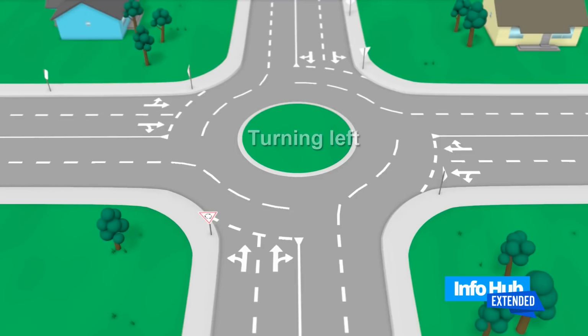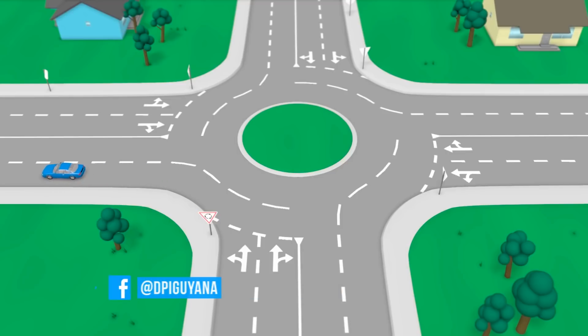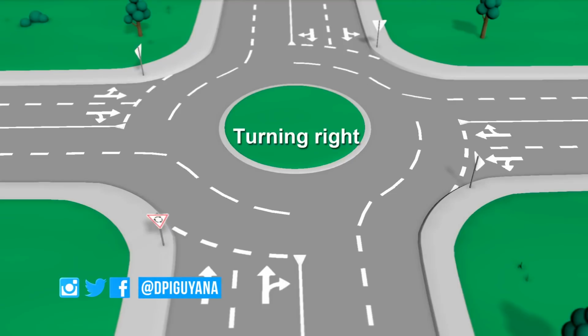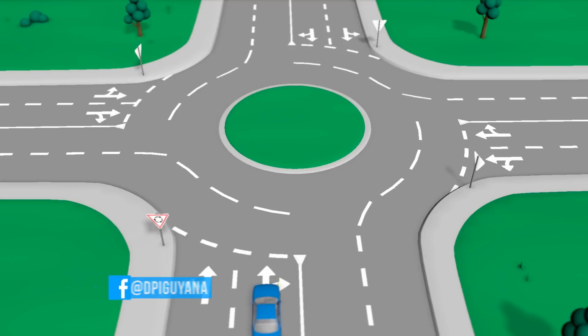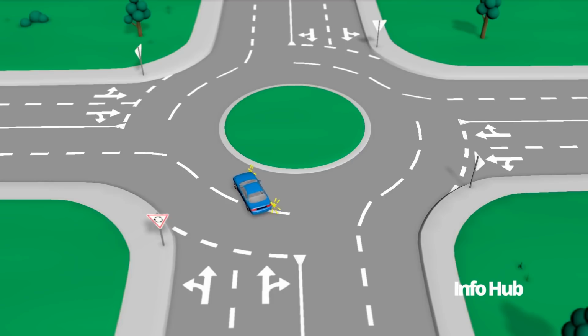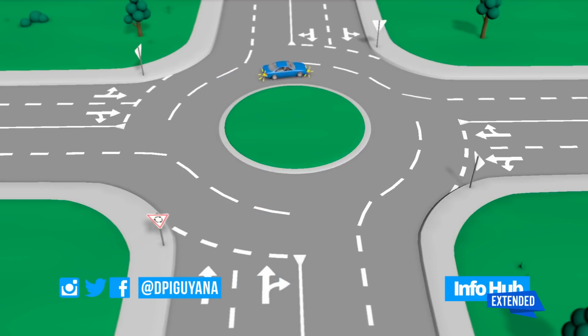Turning left. When turning left, you must indicate left on approach and be travelling in the left-hand lane unless there are road markings with other instructions. Stay in the left lane and exit in the left lane. Turning right. When turning right, you must indicate right on approach and be travelling in the right-hand lane unless there are road markings with other instructions.